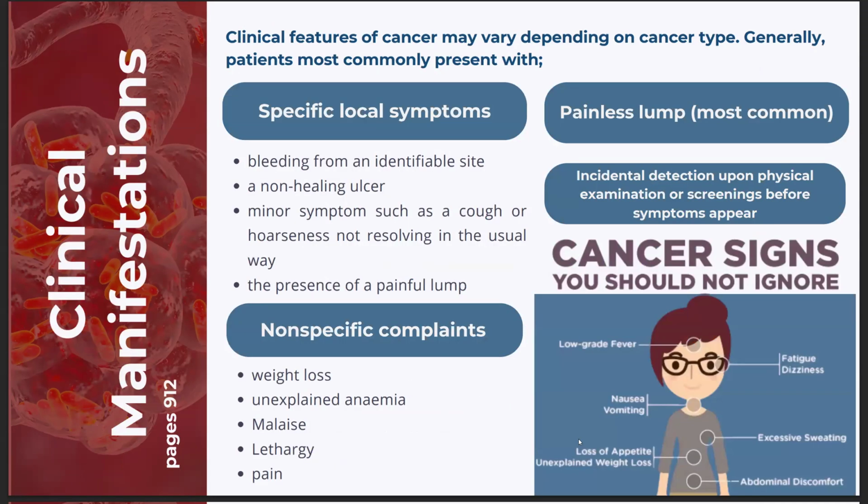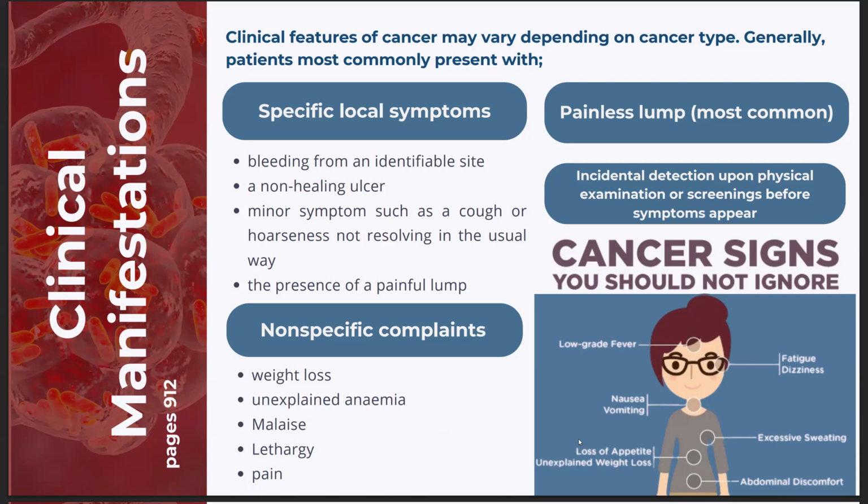So let's move on to clinical manifestations of solid tumors. The symptoms vary widely but can be grouped into non-specific, local, and metastatic symptoms. So for non-specific symptoms, these are systemic signs caused by the tumor's metabolic activity and inflammation. One, weight loss, which is due to tumor-driven catabolism. Number two, unexplained anemia, which may suggest bone marrow infiltration or chronic bleeding. Number three, malaise, fatigue, and pain, which often stem from cytokine release such as TNF alpha and IL-6.